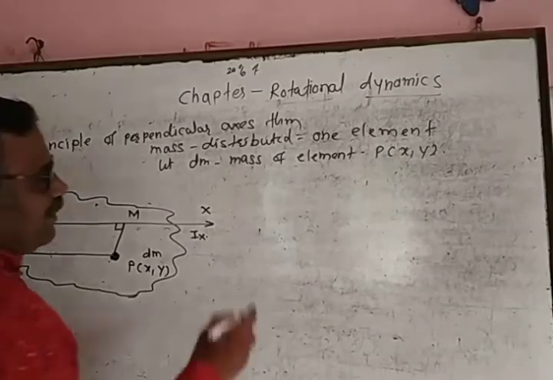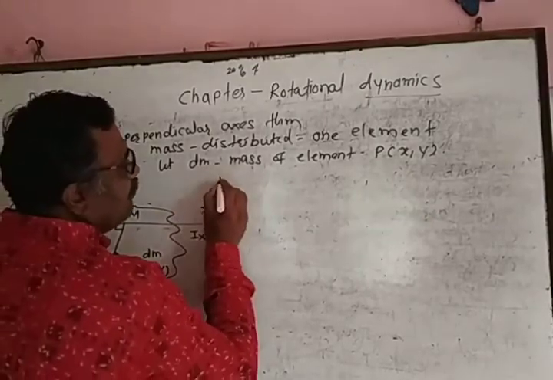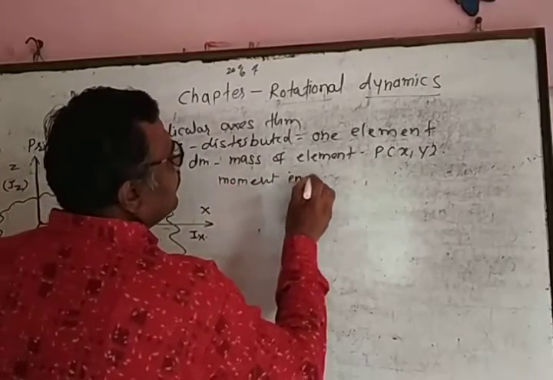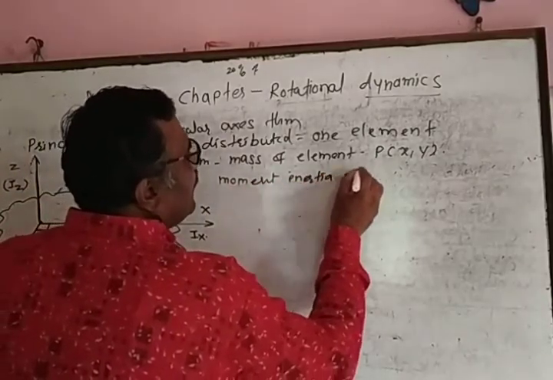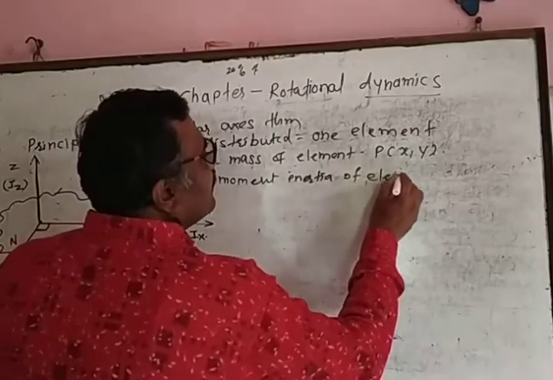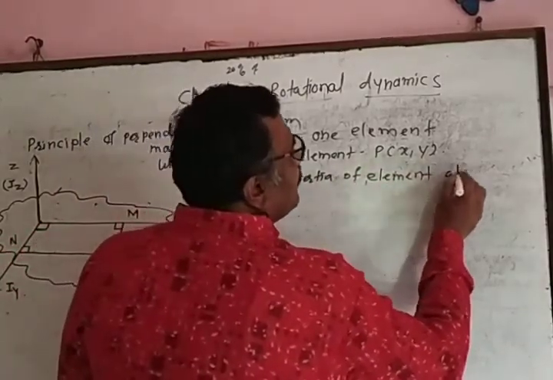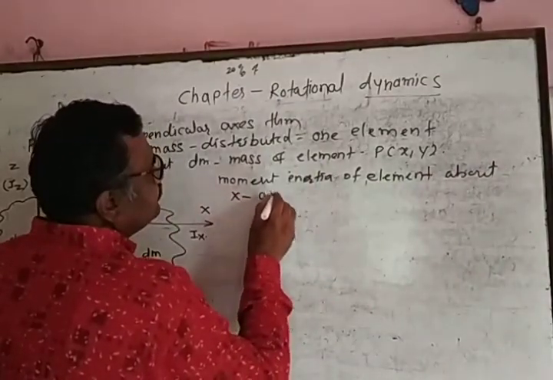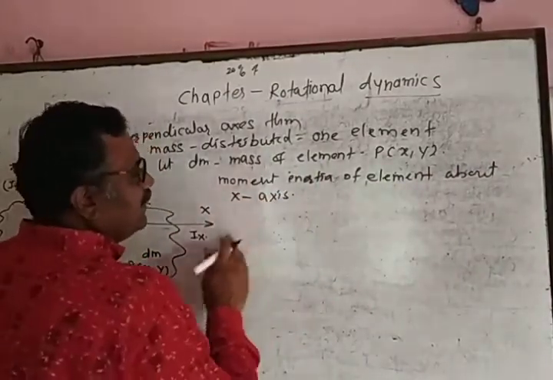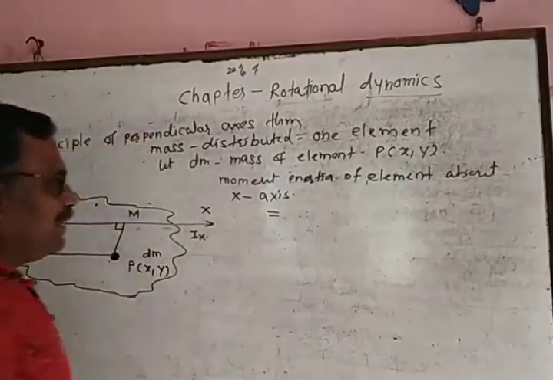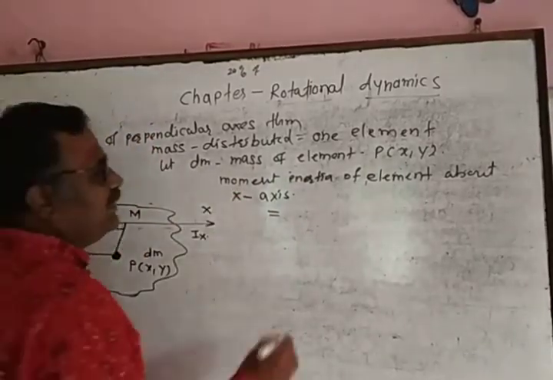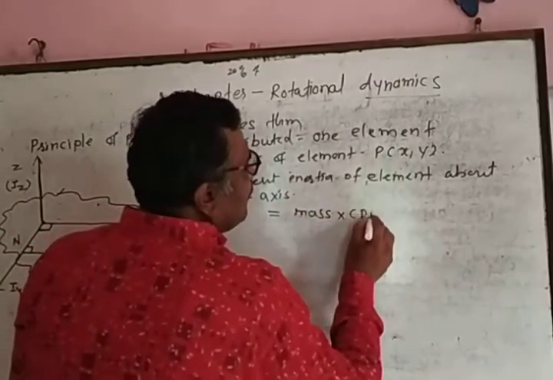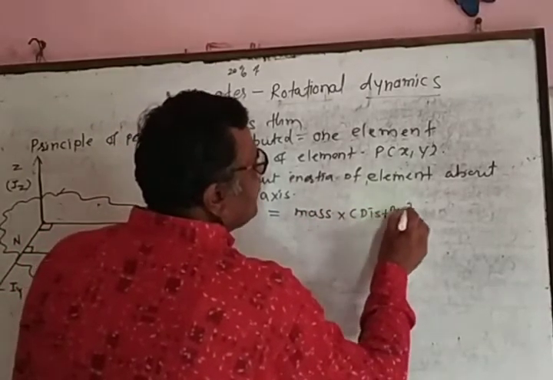Now first of all we calculate the moment of inertia of the element about the x axis. The formula to calculate moment of inertia is equal to the mass of the element into the square of the distance of the element from the axis of rotation.